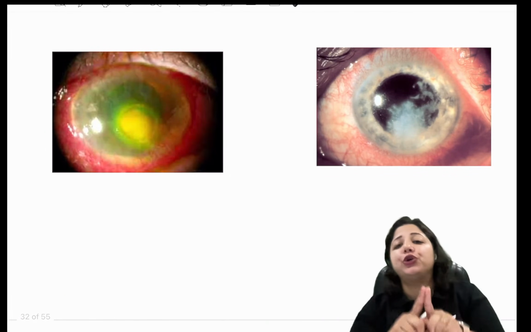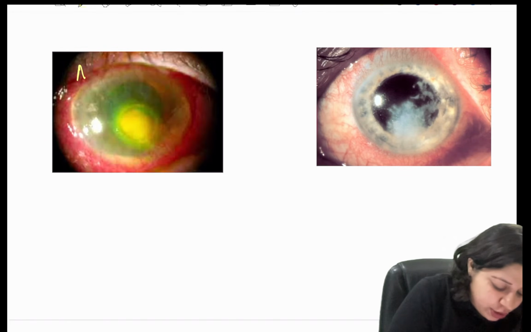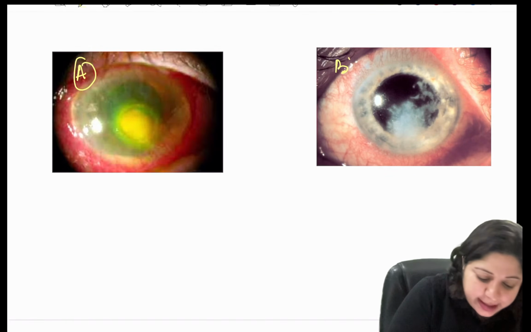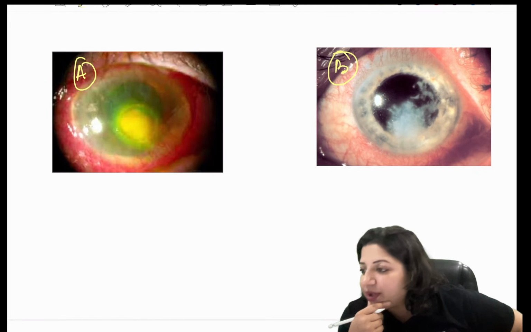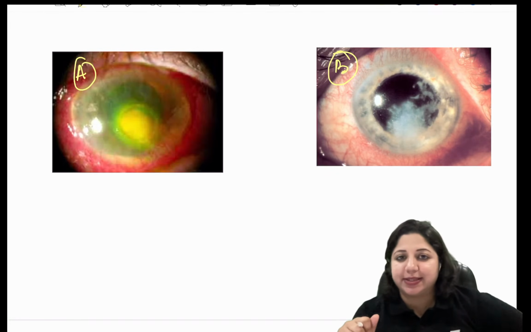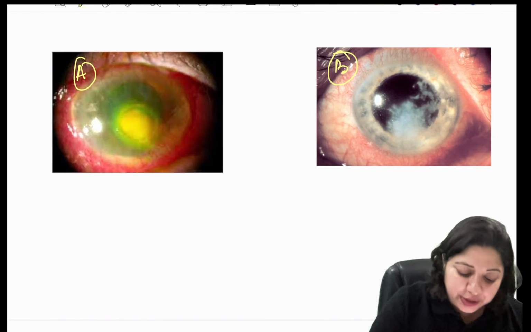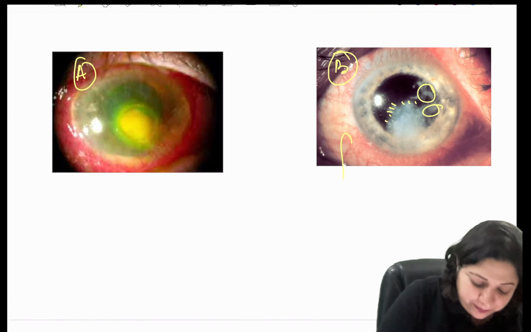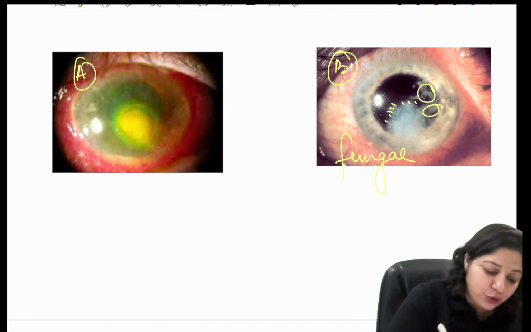Then how do you differentiate between image A and B? So what is A and what is B? Anybody who wants to say what is A? So which out of these two is the fungal corneal ulcer? Tell me, is it A or is it B? So I just told you, a dry looking, ill-defined, feathery margins, multiple lesions is fungal keratitis.